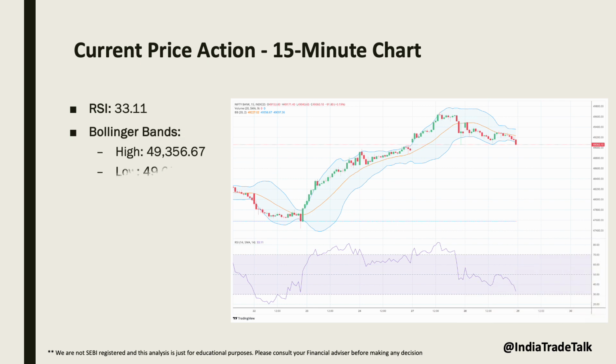Moving to the 15-minute chart, the RSI is around 33.11, indicating neutral to slightly oversold conditions. The Bollinger Bands have a high of 49,356, a low of 49,097 and an average of 49,227, suggesting potential consolidation or a slight rebound. Based on this chart as well, we expect the price action to be highly volatile between 49,000 and 49,500.